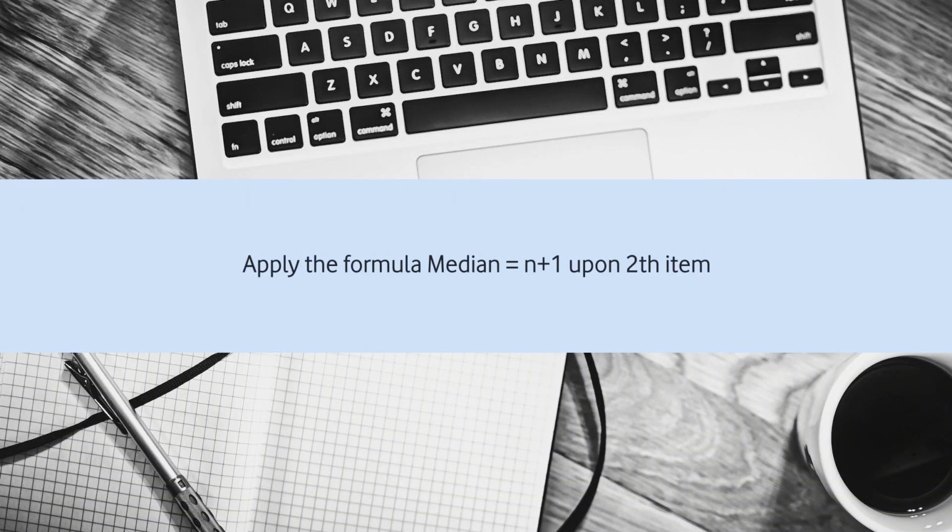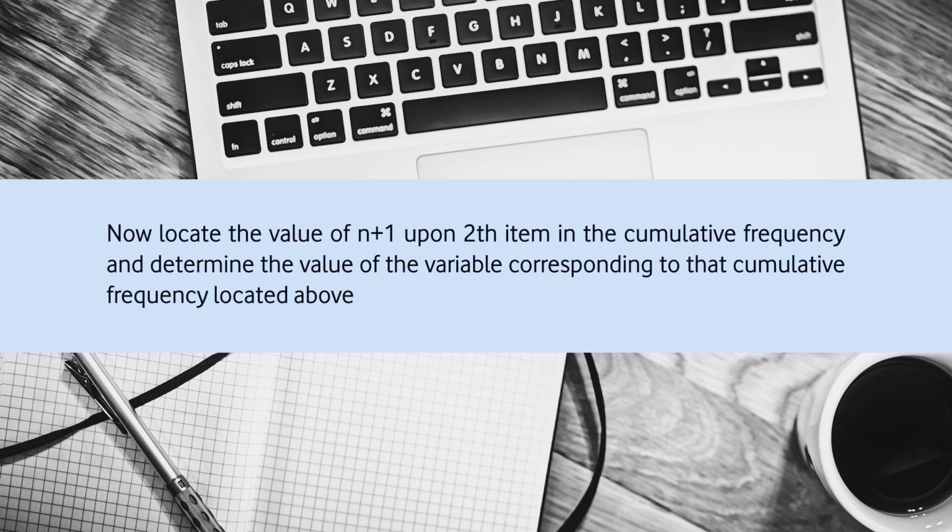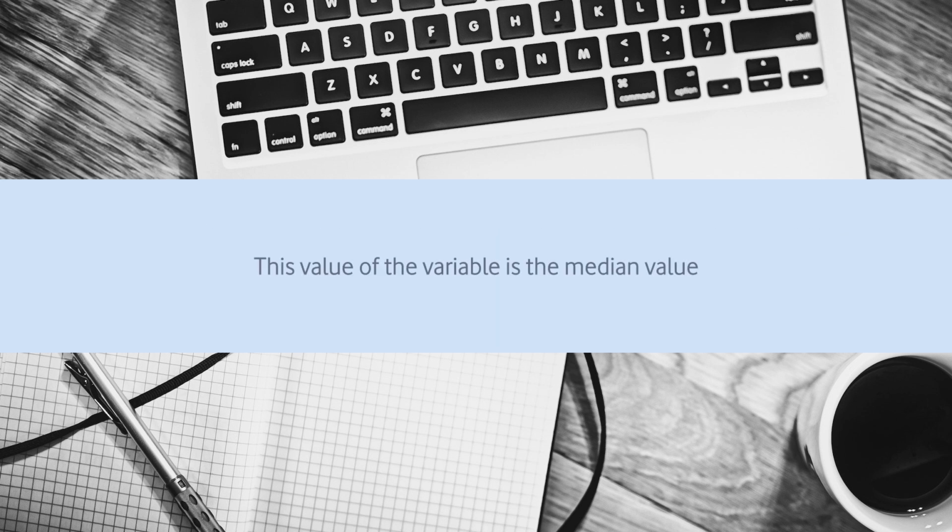And then the third step is to apply the formula of median, that is n plus 1 upon 2th item. Now, locate the value of n plus 1 upon 2th item in the cumulative frequency and determine the value of the variable corresponding to that cumulative frequency. So, the value which is coming will be the median value, right. Now, let us try to understand it with the help of an example also.